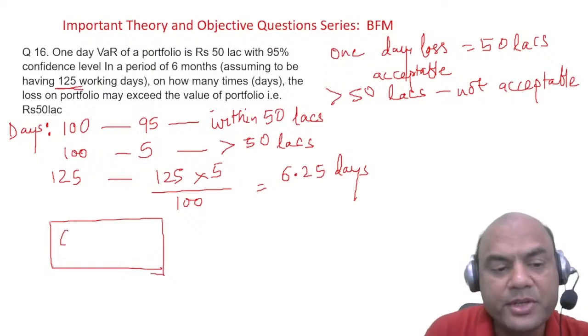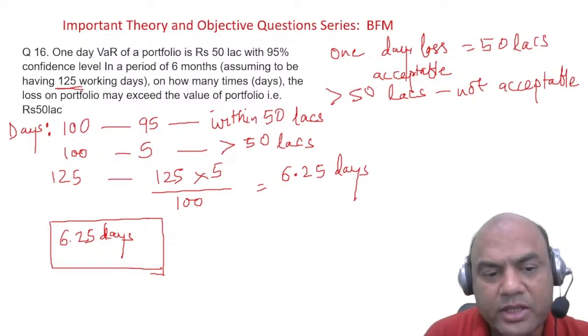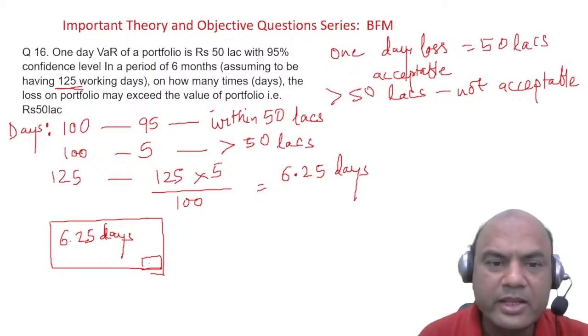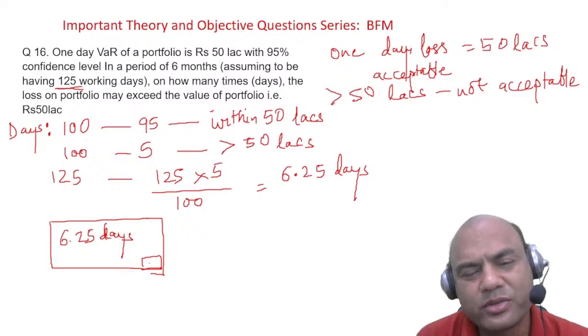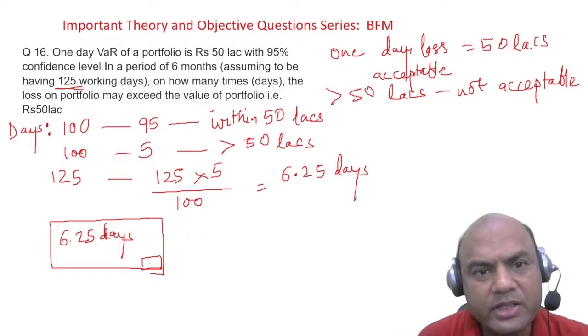You have to just type 6.25 days over here, days, okay? And then on the computer screen, they'll be giving you the save button. Click on that save button, save, and then move on. Okay, that's what you have to do. Don't think what is 0.25 days, what is this, that's not your problem. Okay, got it everyone? Clear?